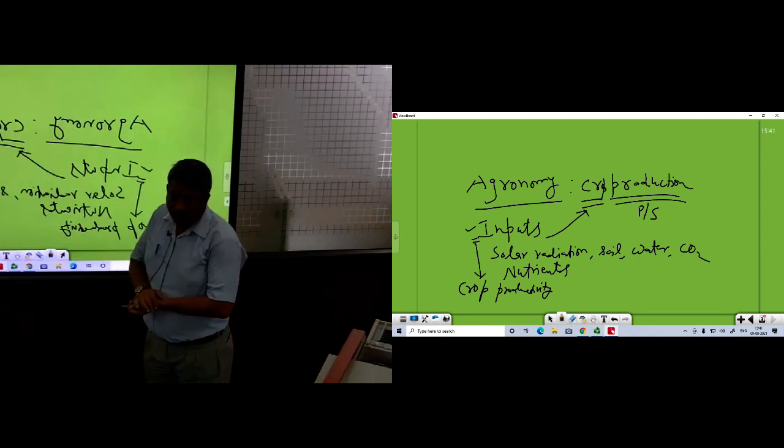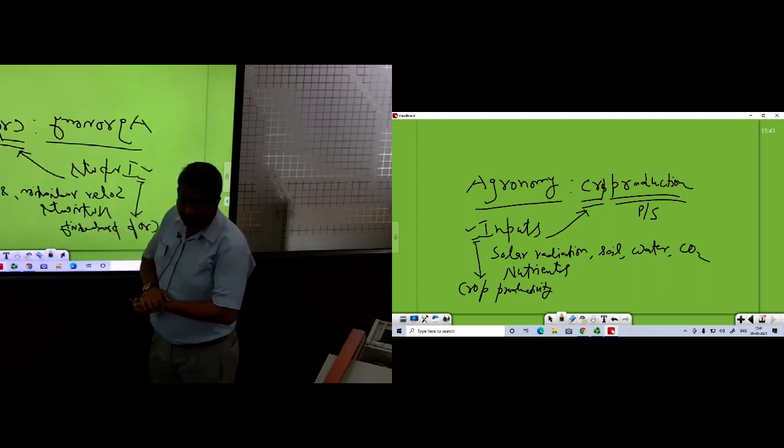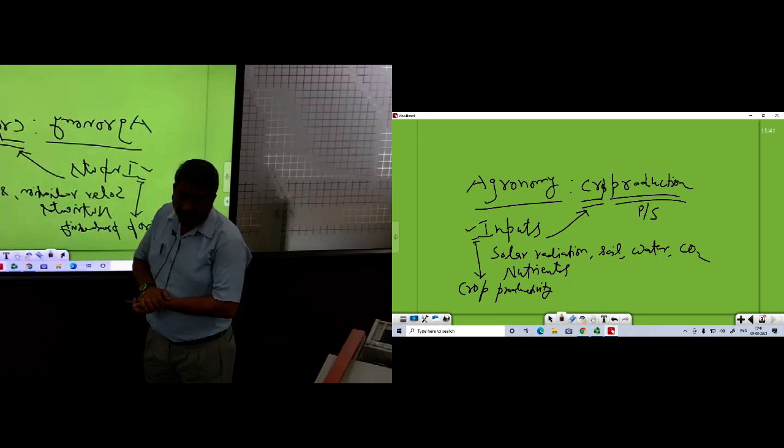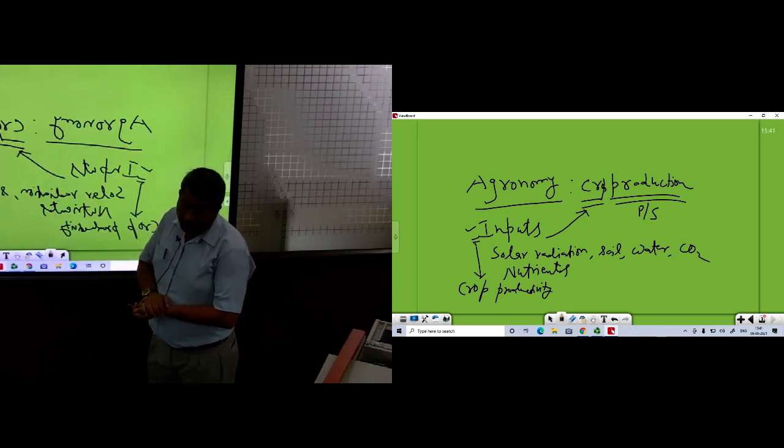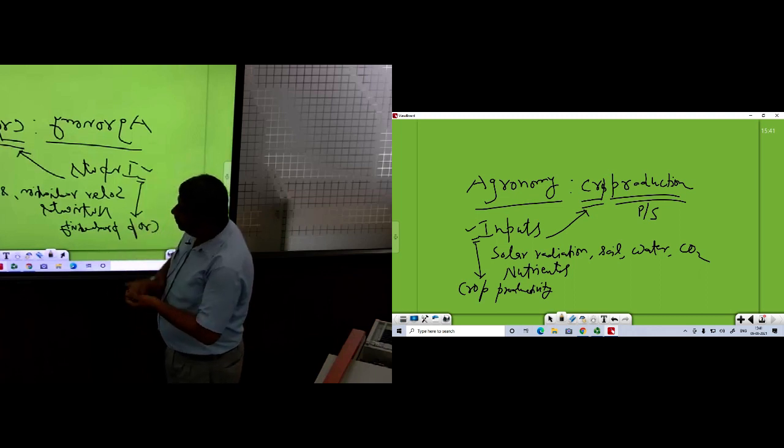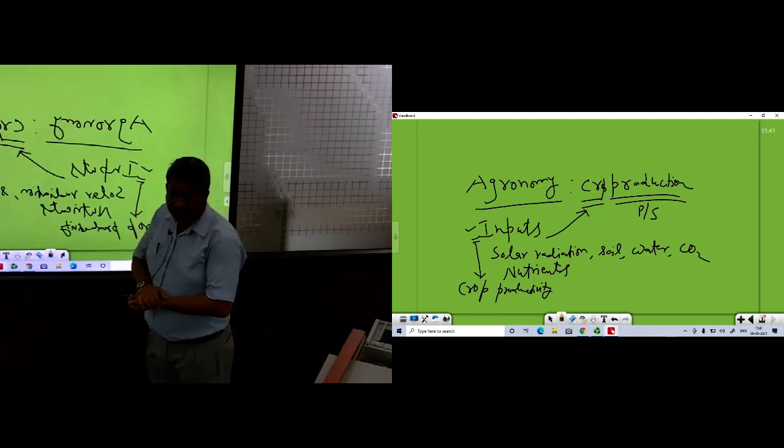In agronomy, we use the inputs in such a way that higher crop productivity is obtained. So, in this sense, we can make another definition of agronomy: agronomy makes favorable use of inputs for higher crop productivity. In the first definition, we learned that it is field management. Then we discussed that it is not confined only to management.